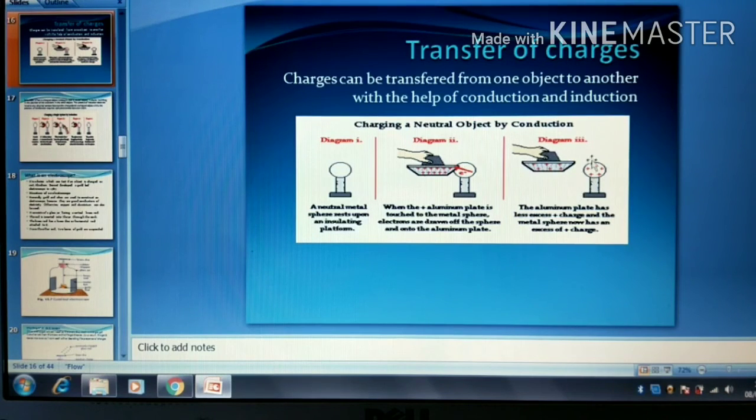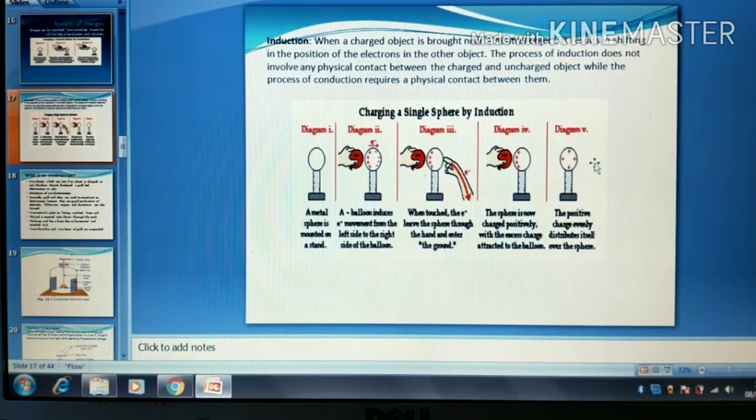Now coming to the third one, charging by induction. What does charging by induction mean? The process of charging an object by keeping it near a charged object but not touching it is called charging by induction. When a charged object is brought near a neutral object, it results in a shifting in the position of electrons in the other object. The process of induction does not involve any physical contact between the charged and the uncharged object, while the process of conduction requires a physical contact between them.